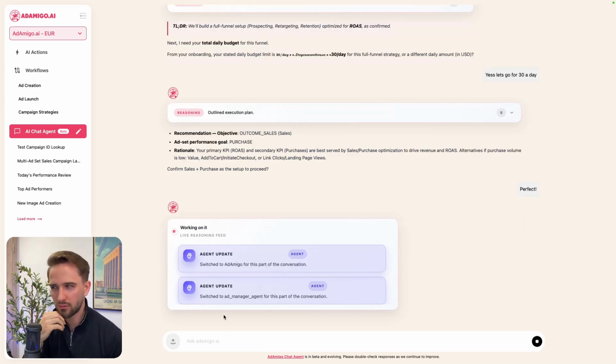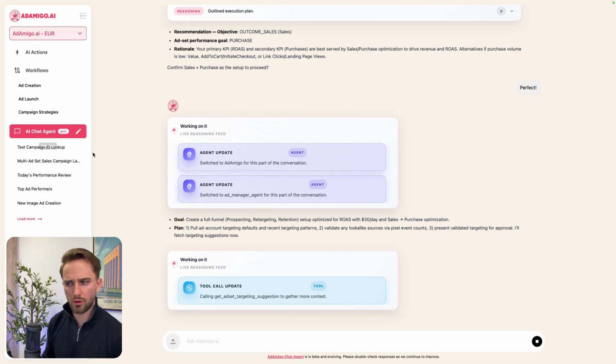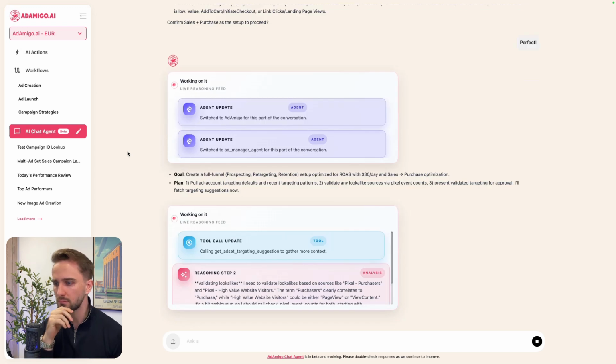You don't even really need to have much experience running ads. The agent will walk you through it if you use the workflows. In the chat environment, it's obviously an open environment, and you don't need to go through this questionnaire. You can just write a prompt, hey, I want you to create this and this and that, and then it will do that, right? Okay, actually, I think you got the point.